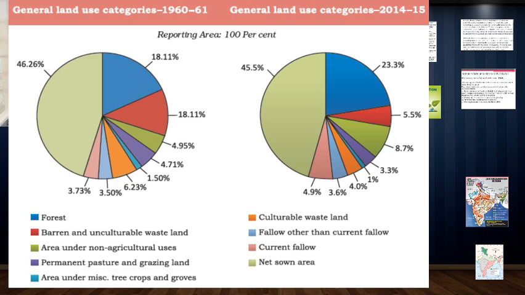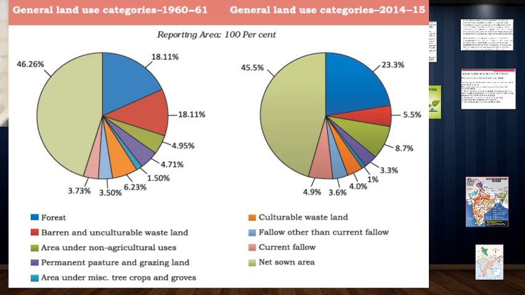Now you may be wondering, what is the use of seeing these two pie charts? What is it going to help me with? What can I do with seeing a circle with so many different colors? See, the fact is, we need to understand where our country is headed. If we know the percentage of land being used for agriculture, forest area or industrial usage, then we know where our country is headed. From this chart, it is clearly visible that the amount of area being cultivated for agriculture is getting reduced.